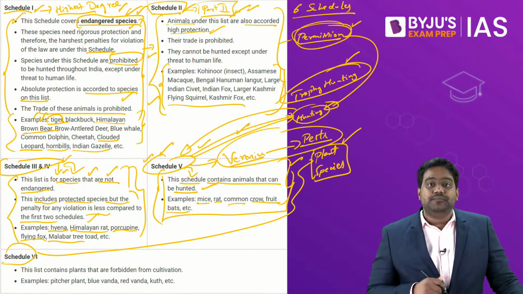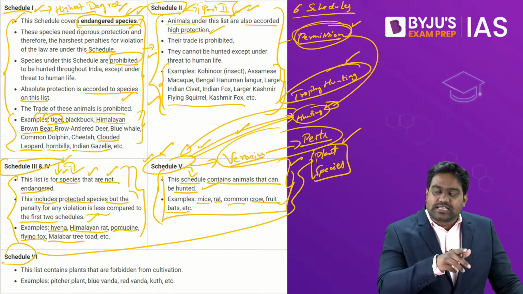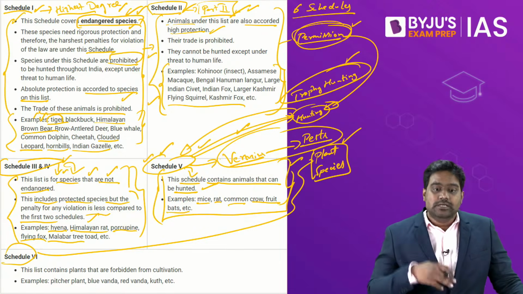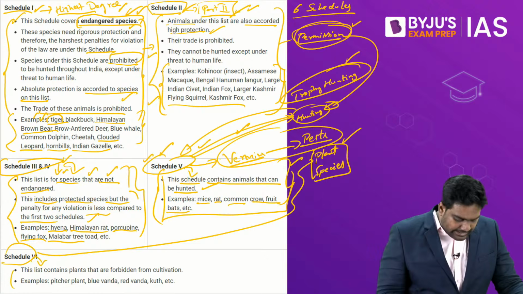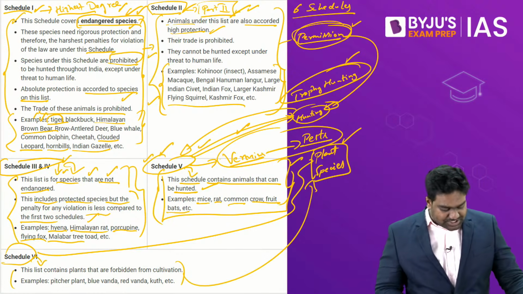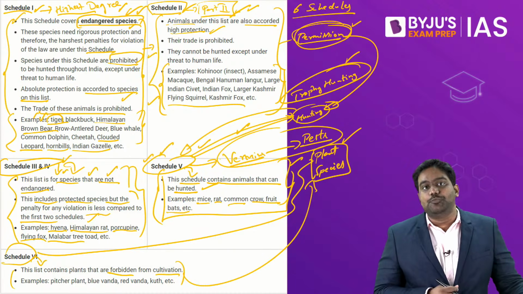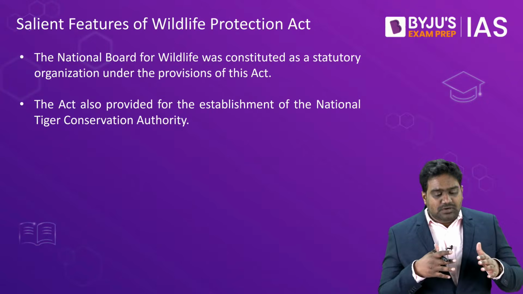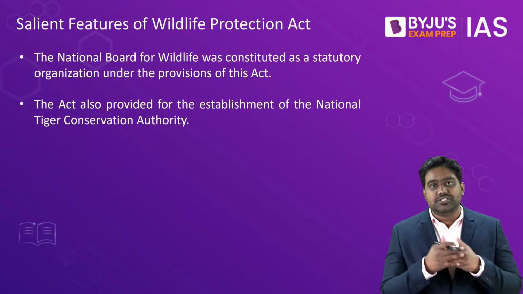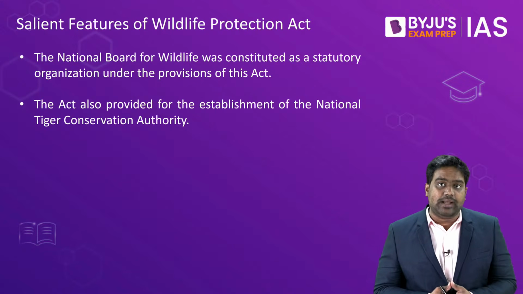Please note down this point. Schedule 1 to 5 dealt with animals and birds, wild animals and birds. Whereas Schedule 6, on the other hand, exclusively deals with plant species that are forbidden from cultivation, and their harvesting is also prohibited. So this is how the Wildlife Protection Act ensures the protection and survival of India's wildlife.